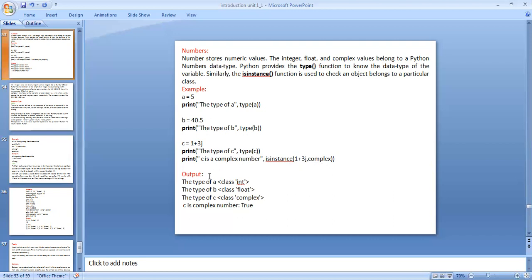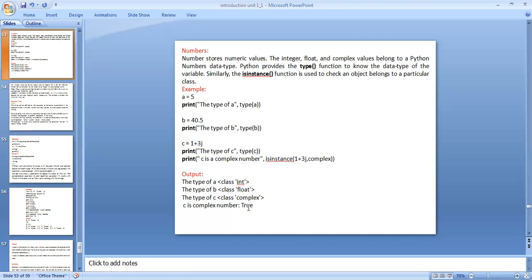And coming to the output, the type of a is class int. 5 is an integer, so it displays int. The type of b is class float. Why float? 40.5 has a decimal point. When you are using decimal points, you must use the float data type. The type of c is class complex, and then c is a complex number. The condition is true. This is the example of the numbers data types.